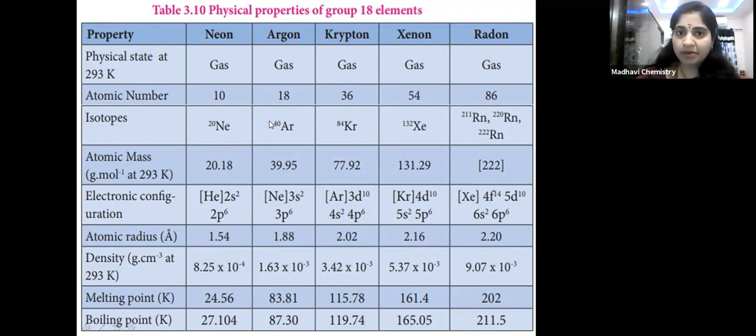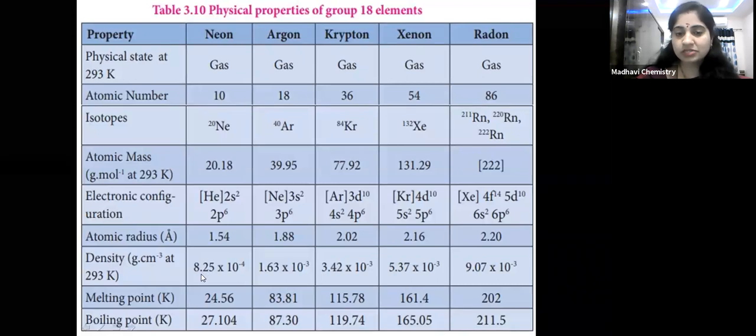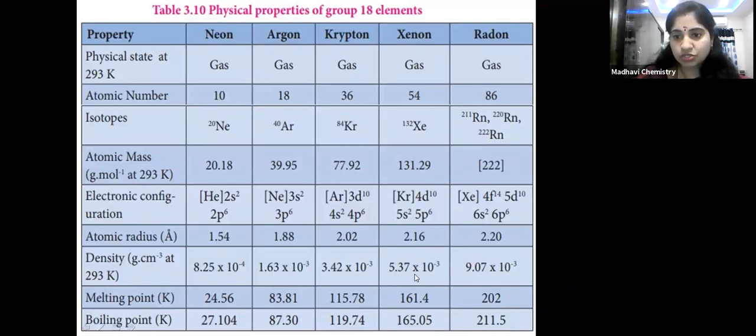Okay. Next, density. As atomic number increases, mass number, atomic mass also increases. Atomic mass increases means density will also increase. So from top to bottom, density increases.